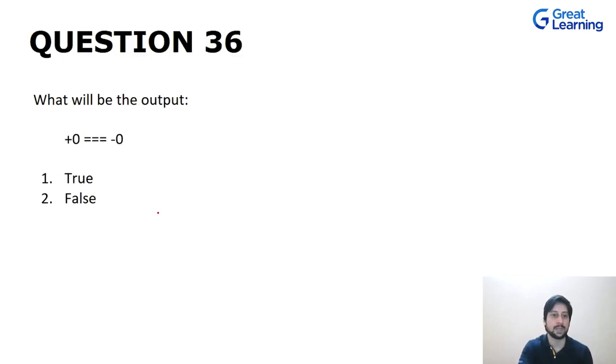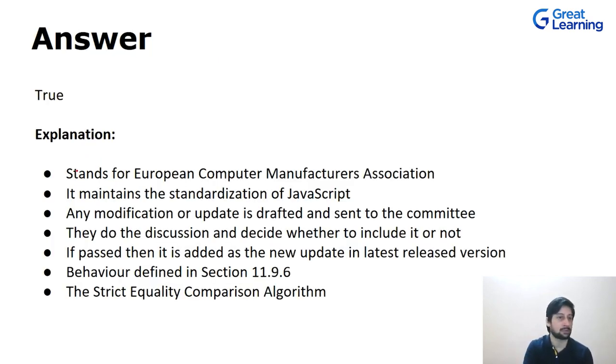Now, if you talk about this question, we are checking if positive 0 is equal to negative 0, but we are using a strict form of equality, that is this triple equal to. So in this case, it will give you the result as true.